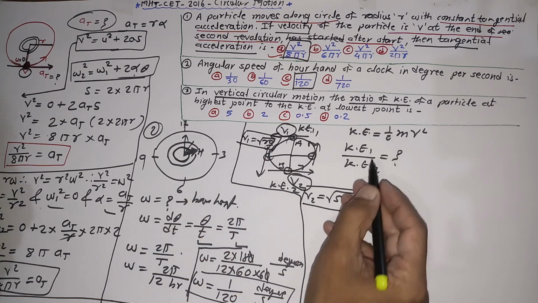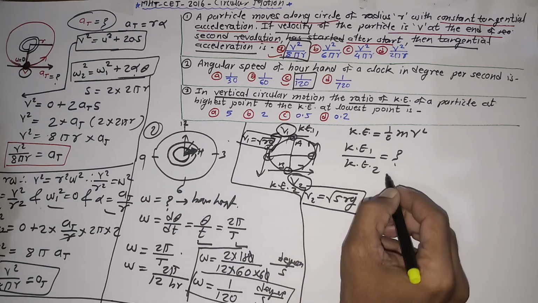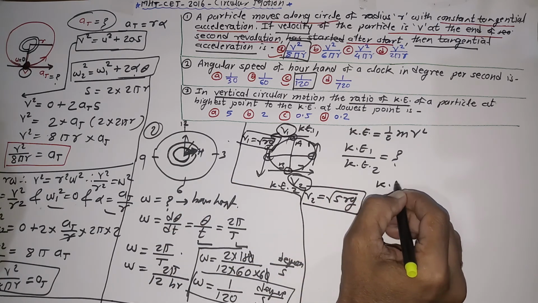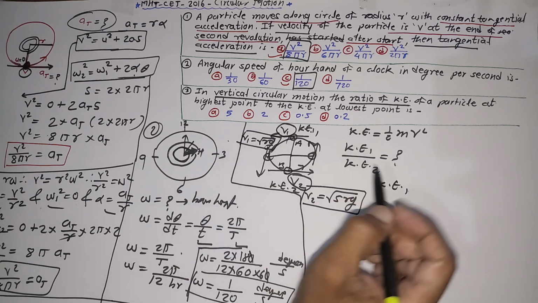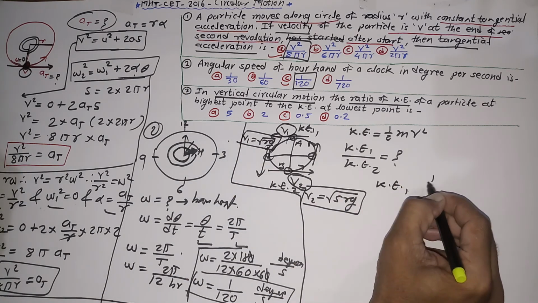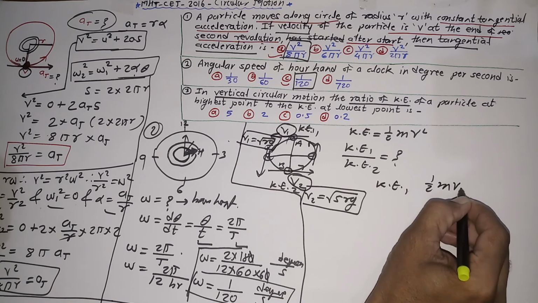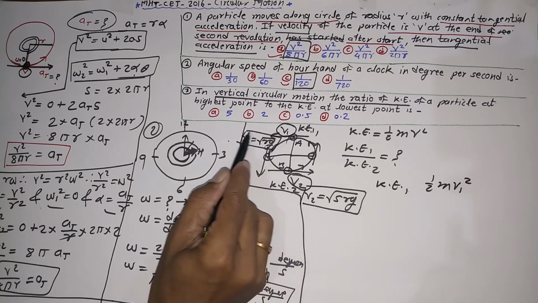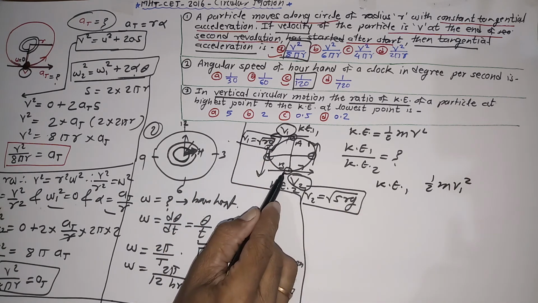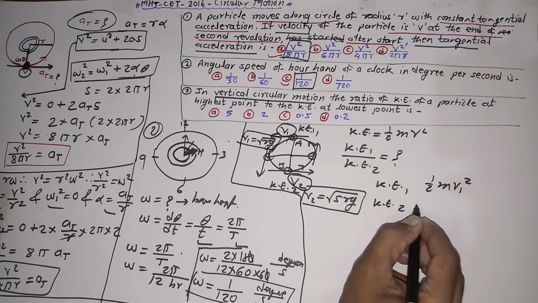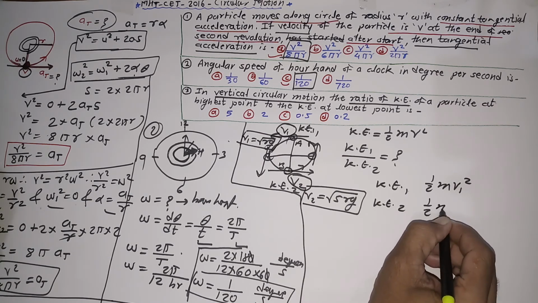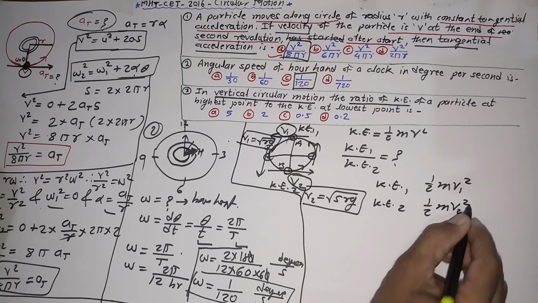The kinetic energy associated with these velocities is expressed this way. Kinetic energy 1 is equal to half m v1 square. And the kinetic energy of the same particle, with the same mass, at the bottom point, kinetic energy 2, is half m v2 square.